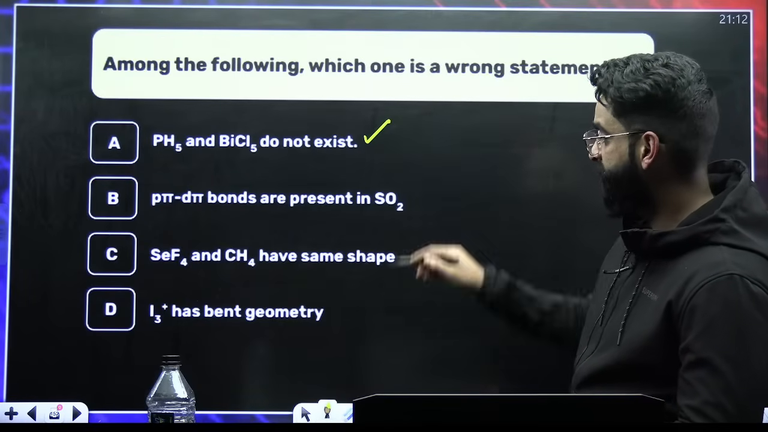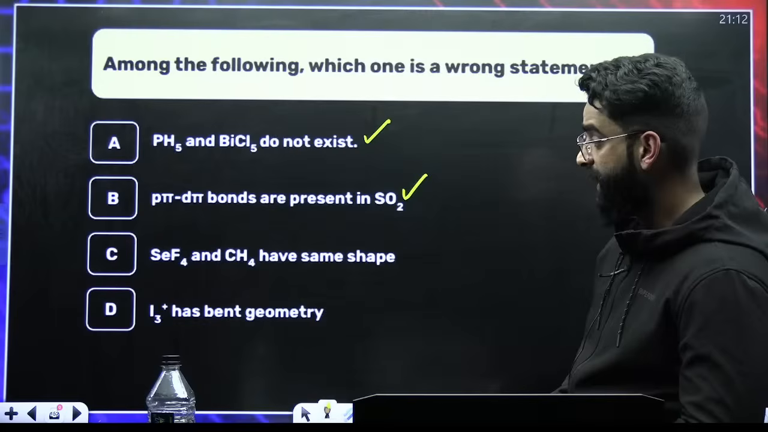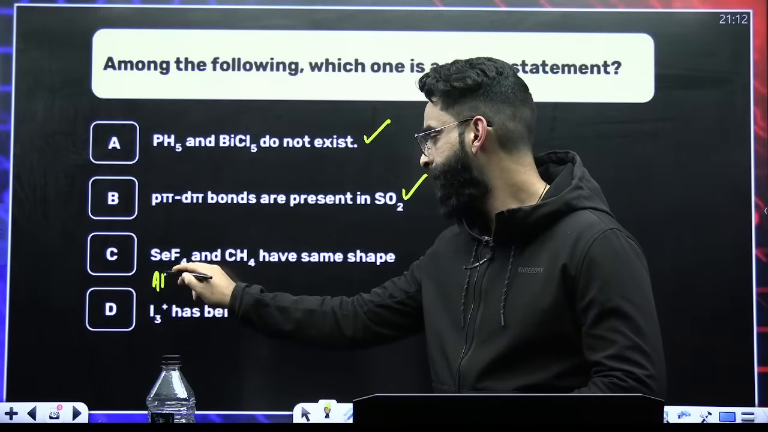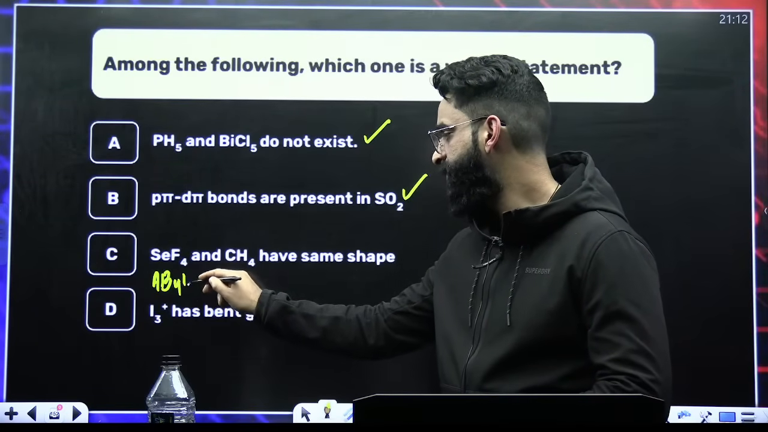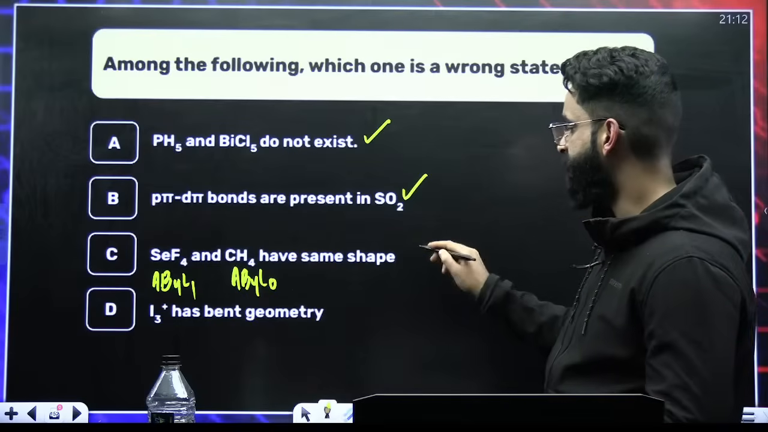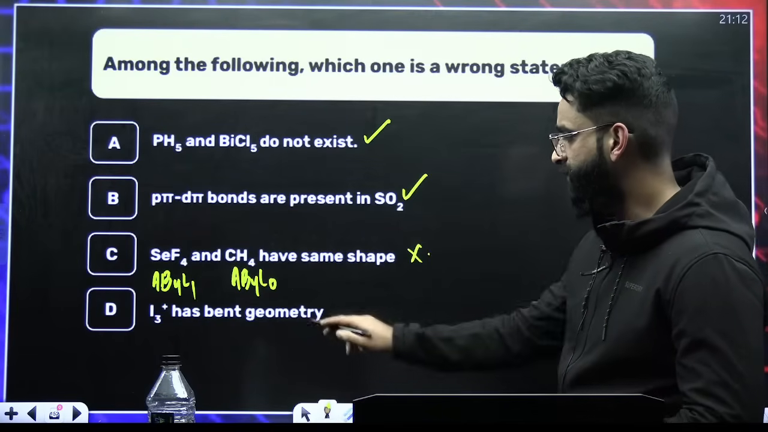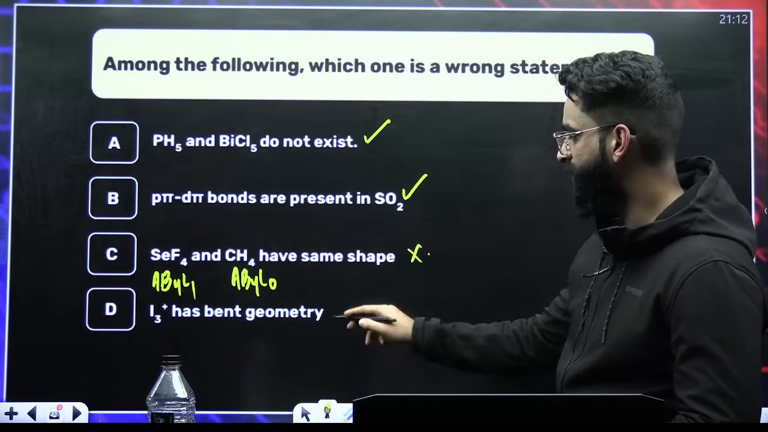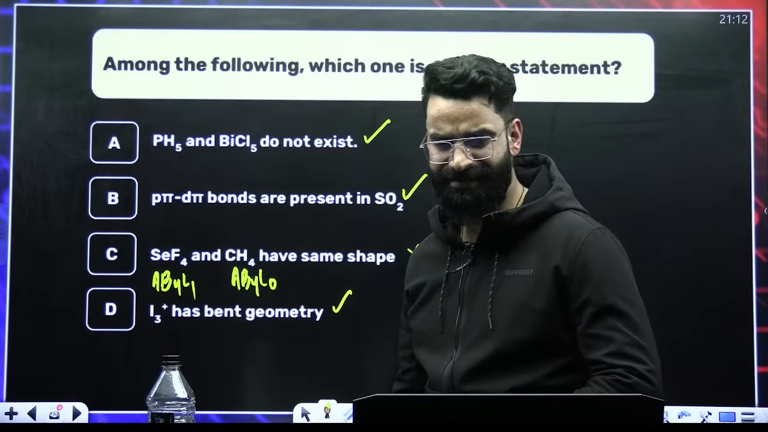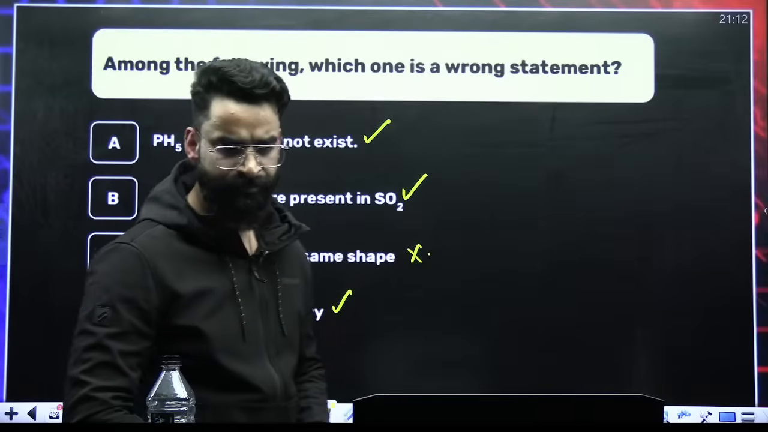Pπ-dπ bonds are formed in SO2. Correct. SeF4 is of the type AB4L1. CH4 is of the type AB4L0. So they do not have the same shape. This is wrong. I3 positive has bent geometry. This is correct. Again, this is something which we have discussed yesterday. So it's option C that's incorrect. Right?